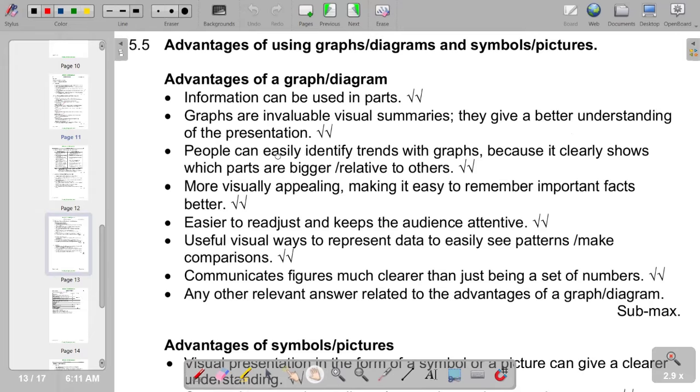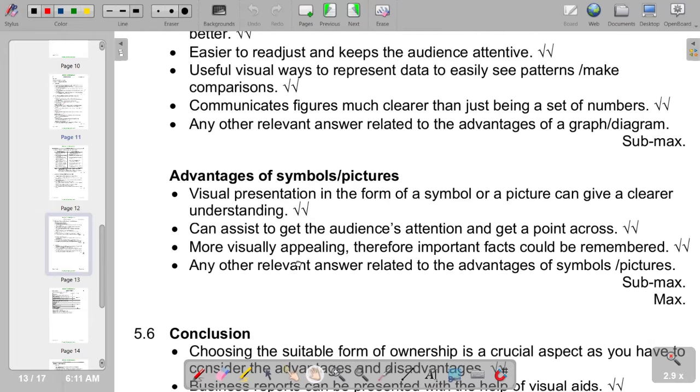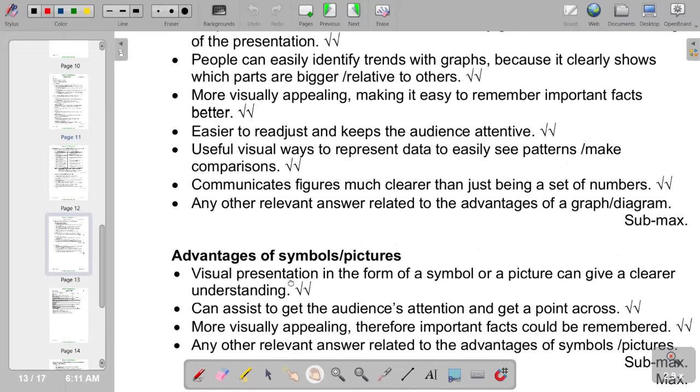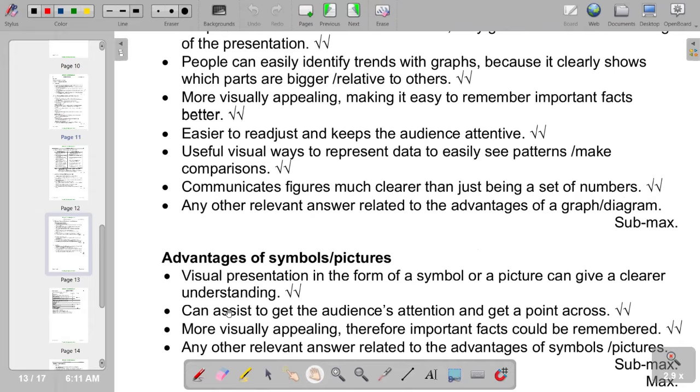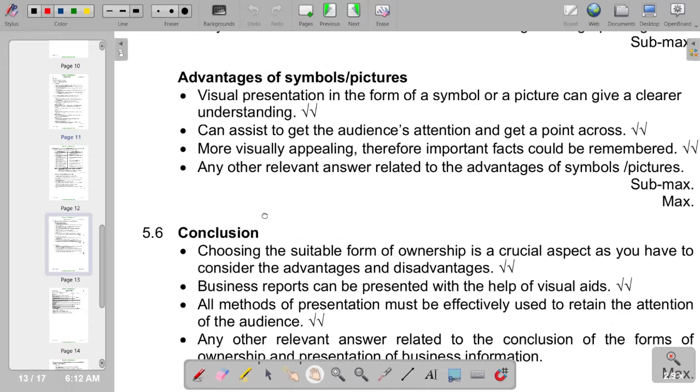Then advantages of symbols or pictures. And then lastly, we end our essay with a conclusion.